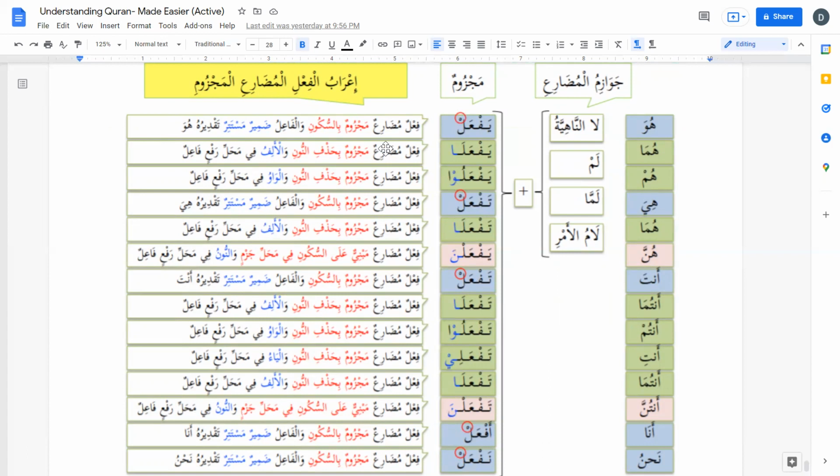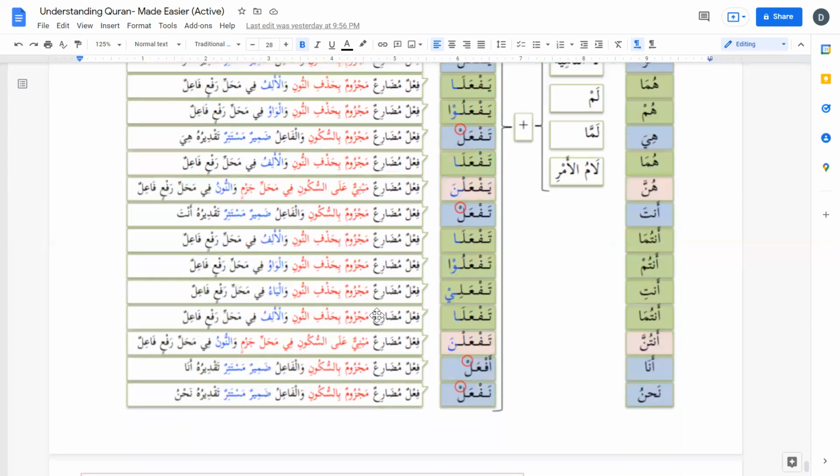So we are going to say fi'lun mudari'un majzumun bis-sukun. Fi'lun mudari'un majzumun bis-sukun. And fail again, fa'il mustatir taqdiruhu huwa. Yaf'al, taqdiruhu huwa. In taf'al, fa'il mustatir taqdiruhu hiya. And again taf'al, taf'al. In taf'al, fi'lun mudari'un majzumun bis-sukun, fa'il mustatir taqdiruhu anta. So again from the context we can see whether it is hiya form or anta form.